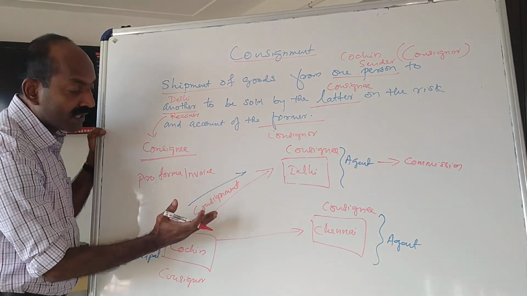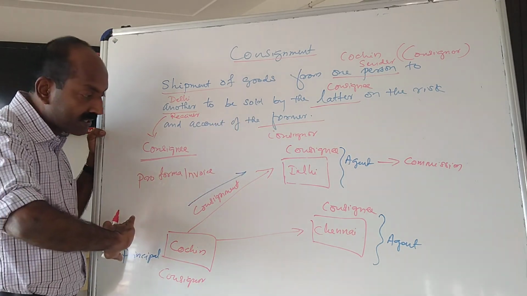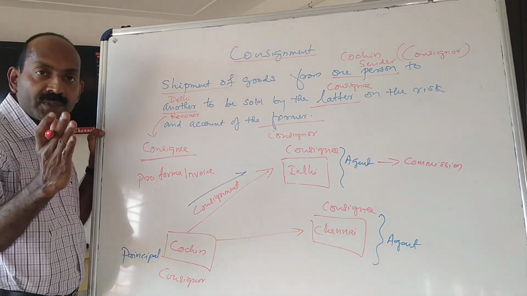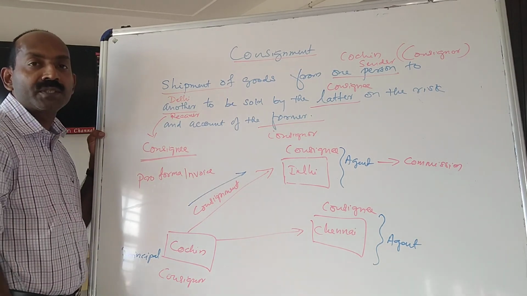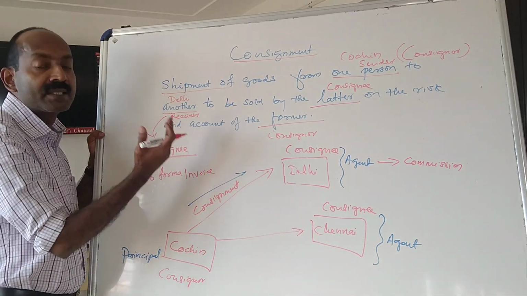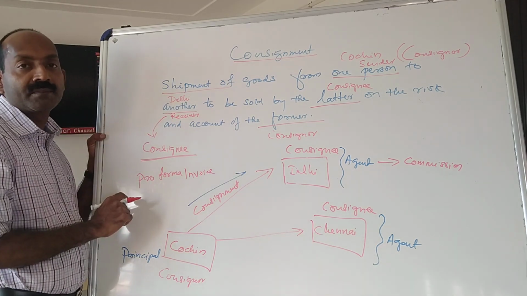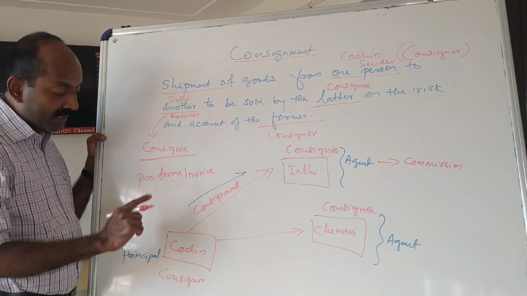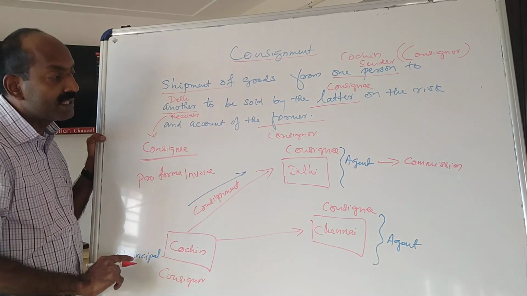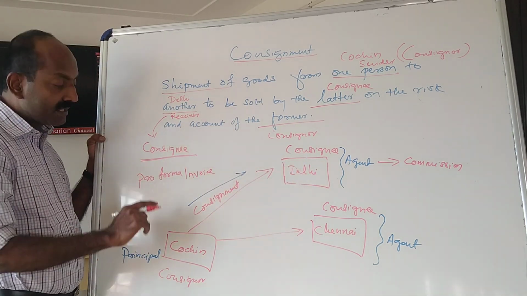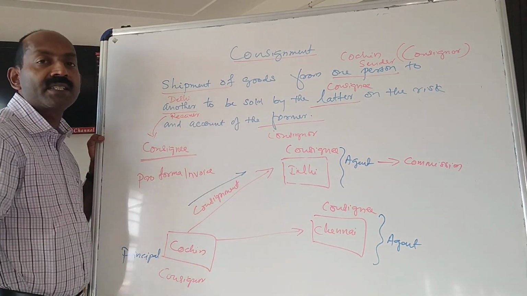So the consignor prepares an invoice called a pro forma invoice, and it is sent to the consignee. For example, the goods are loaded in a truck from Cochin, and when the truck moves, the truck crosses different borders of the state. There should be a supporting document for the consignment, and that supporting document is called a pro forma invoice. The driver of the truck carries this pro forma invoice, which contains the description of the goods, quantity, amount of the goods. It is called a pro forma invoice because it is not a final sale from consignor to the consignee.